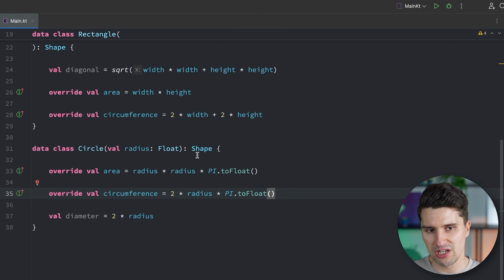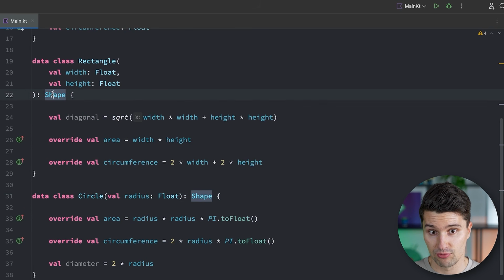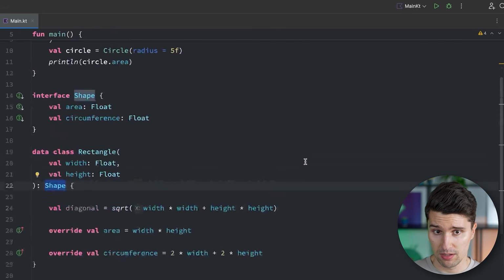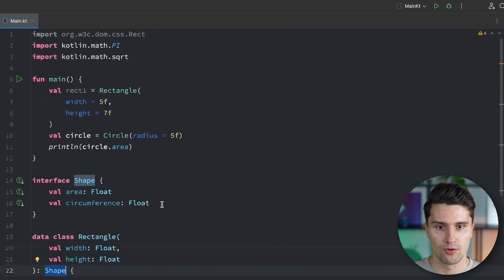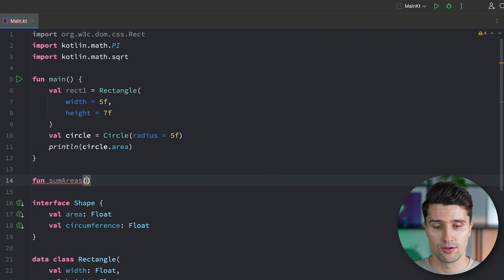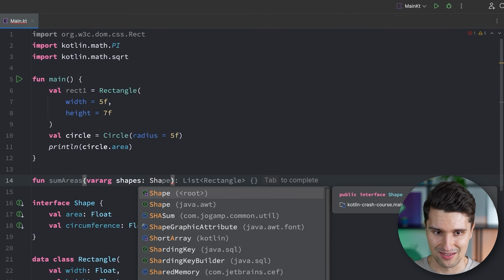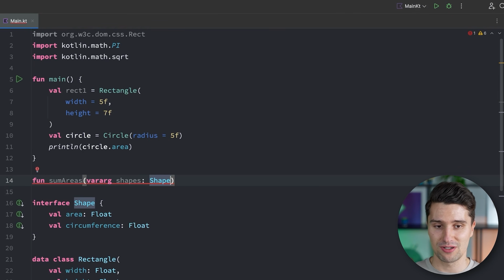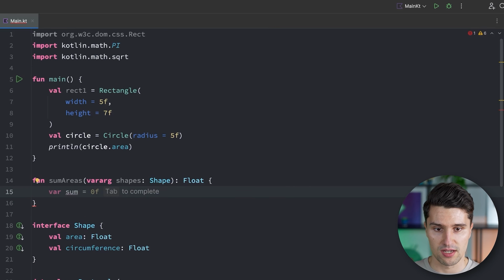But what we now really achieve based on this interface, that we make both these shapes implement this interface, that is how we call this, is that we are now able to pass instances of this interface. So we can have a function, sum of areas again. We pass in a variable number of arguments for shapes. And all these shapes are now of type shape and not specifically rectangle or circle anymore. And this will then give us a float that makes up the sum of these shapes.